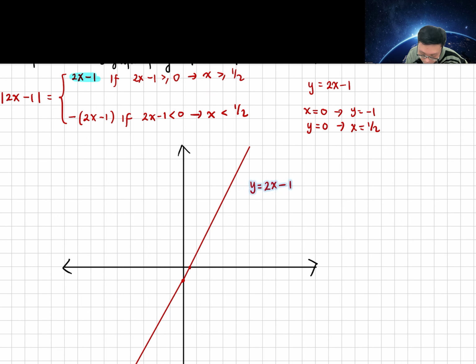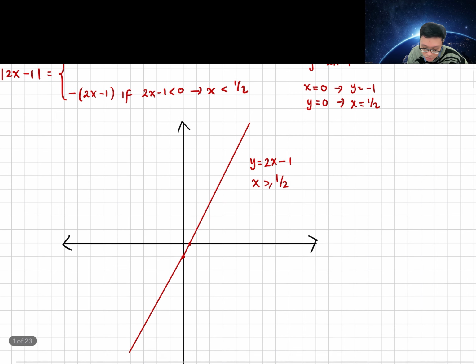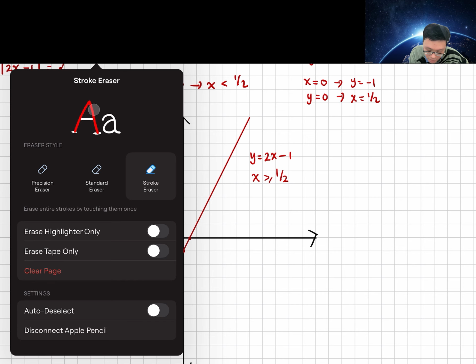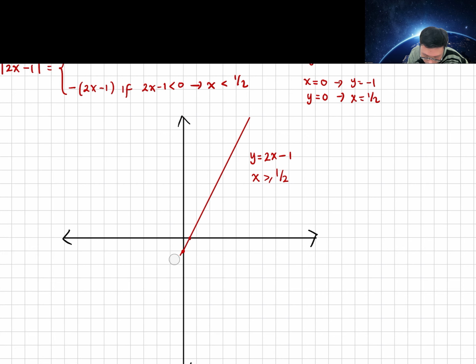So we take only the right part of the function. It will not work if x is less than half. So that means you have to erase the part where x is less than half.